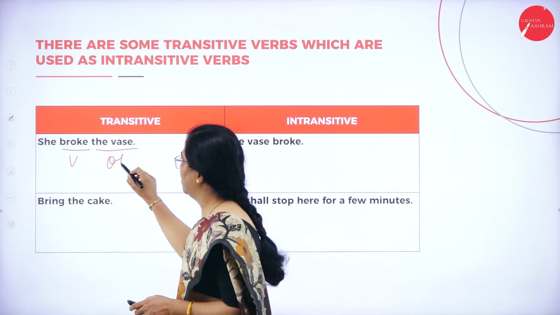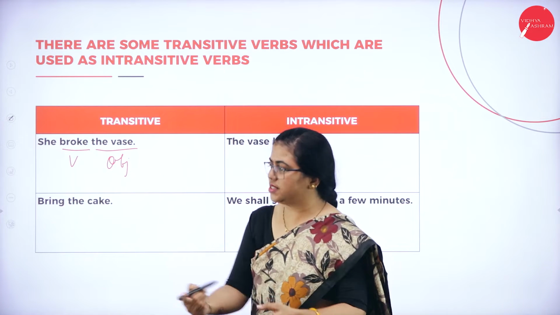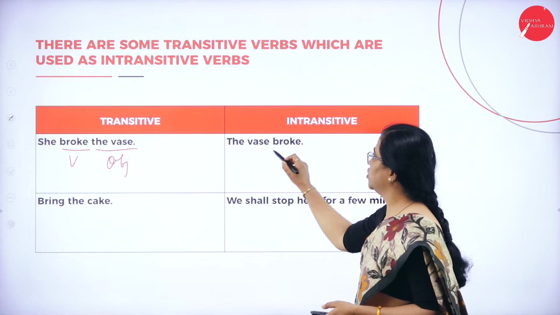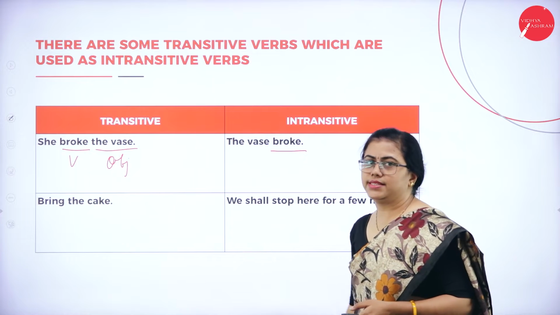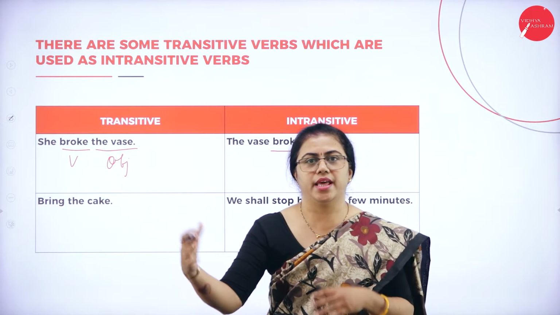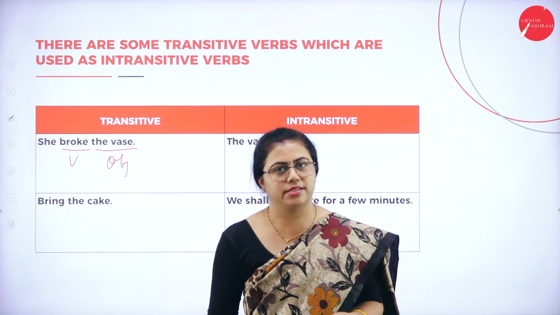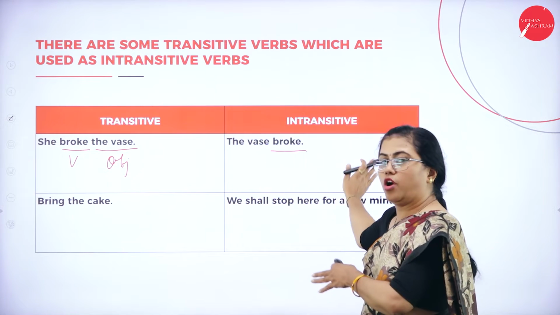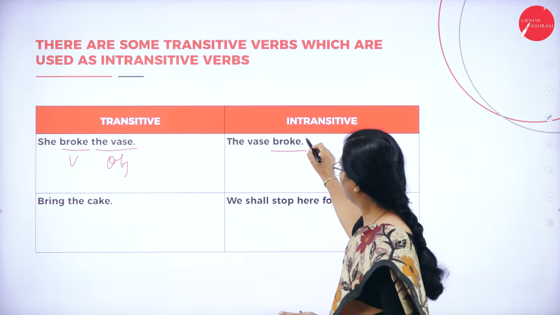Again, this is the object. So there is an object, so it is transitive. Similarly, broke is also used as an intransitive verb. If the vase breaks by itself, just you have kept it there, it falls down due to wind and it breaks. The vase broke what? Nothing. It actually broke by itself.